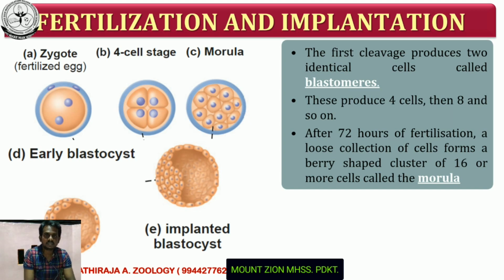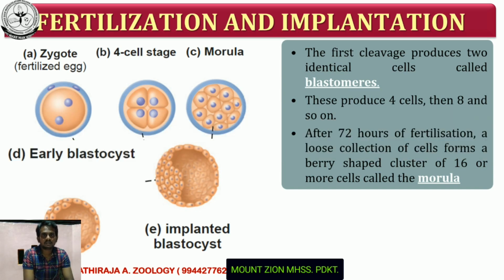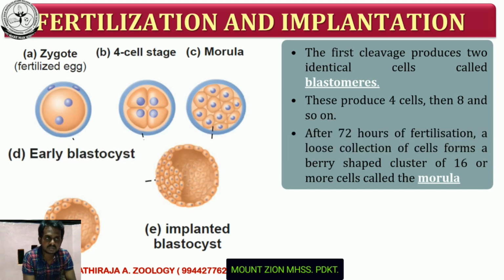Now the fertilization is over. The next process is cleavage. This is the second step in the fertilization and implantation. Here the zygote will be formed. After the formation of the zygote, mitotic division takes place. There are two types of division, mitotic and meiotic, which I have explained many times. Meiotic division normally occurs in the reproductive cells, but mitotic division occurs in the somatic cells. The zygote is a somatic cell, so here mitotic division takes place.